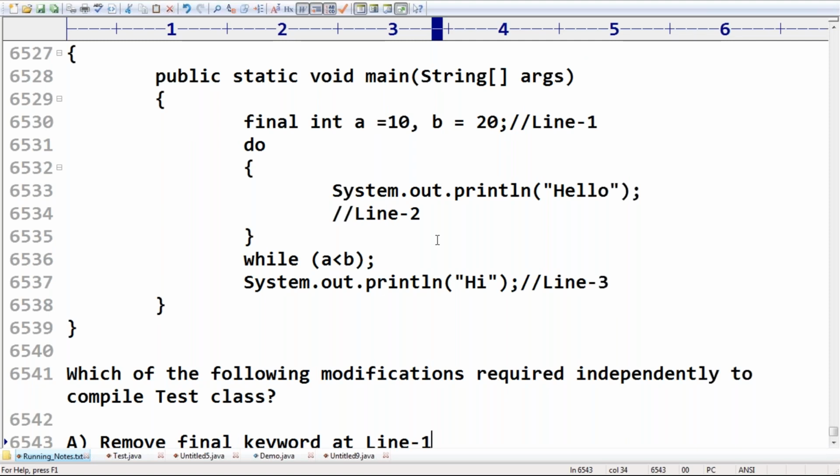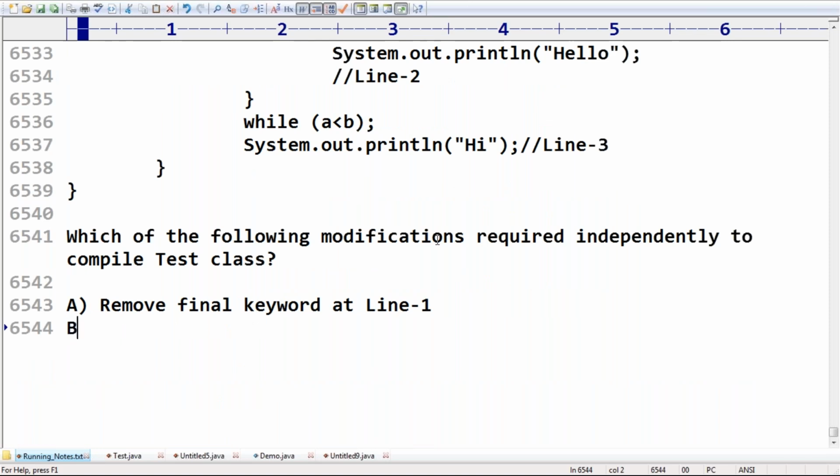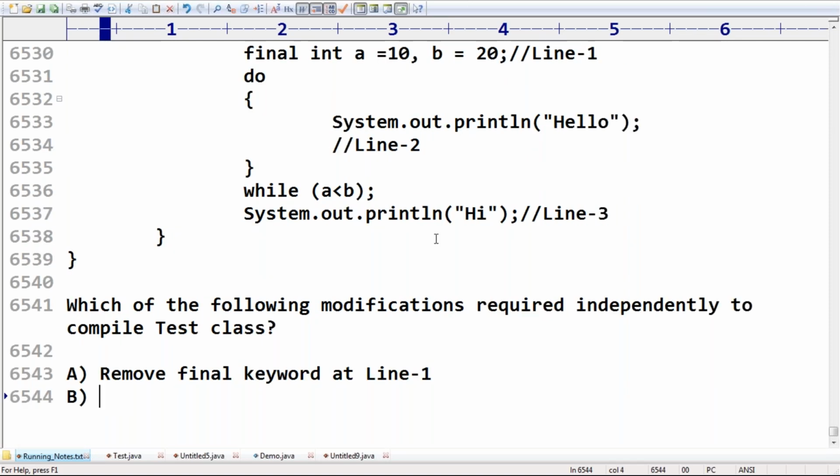Sir, correct, we covered this point already. Next, the second one: place a break statement at line 2.